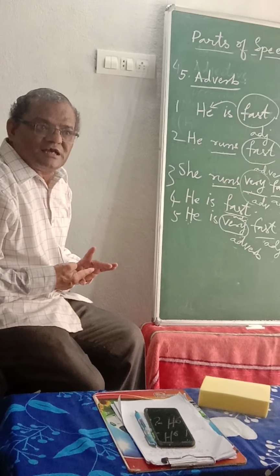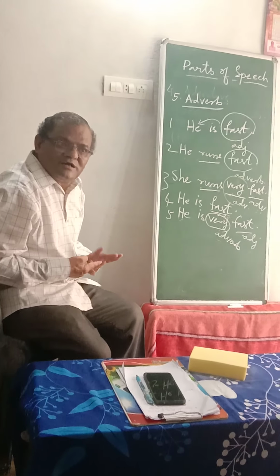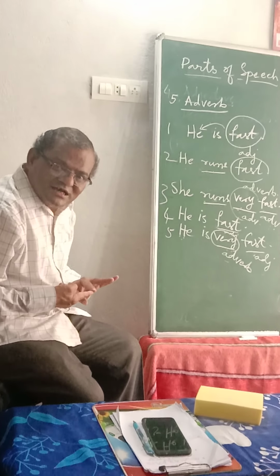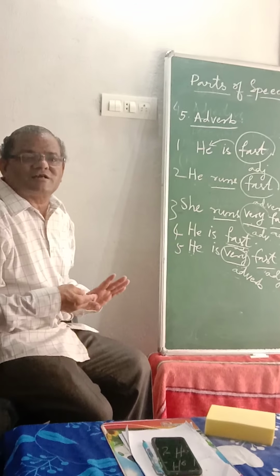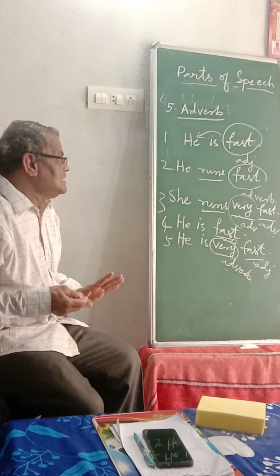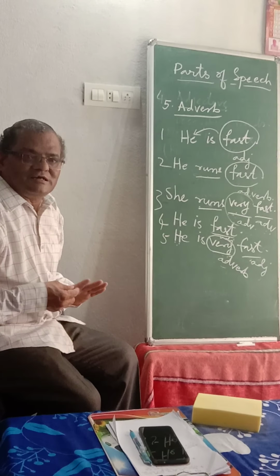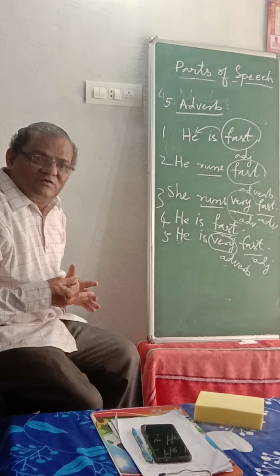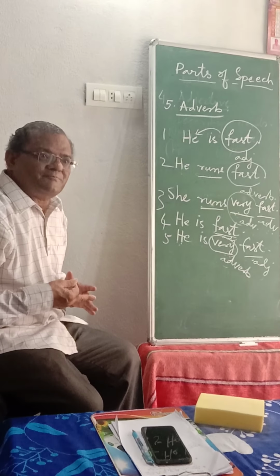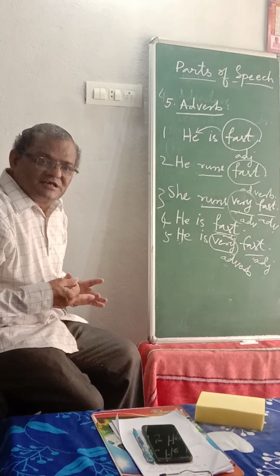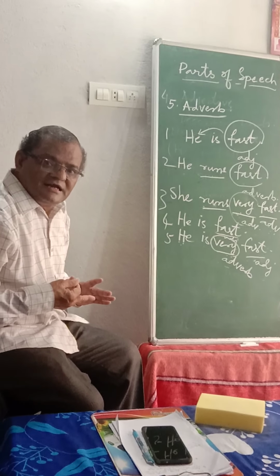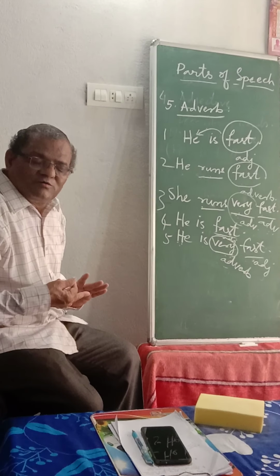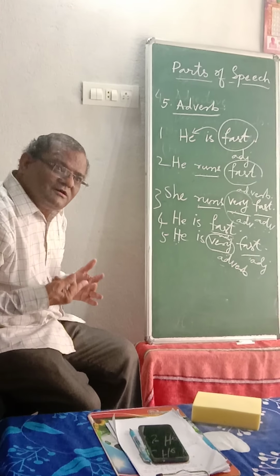A word which tells about an adjective is also an adverb. A word which tells about another adverb is also an adverb. This is the complication; we should be a little careful. Once again I repeat, a word which tells about a verb is an adverb. A word which tells about an adjective is also an adverb. A word which tells about another adverb is also an adverb.